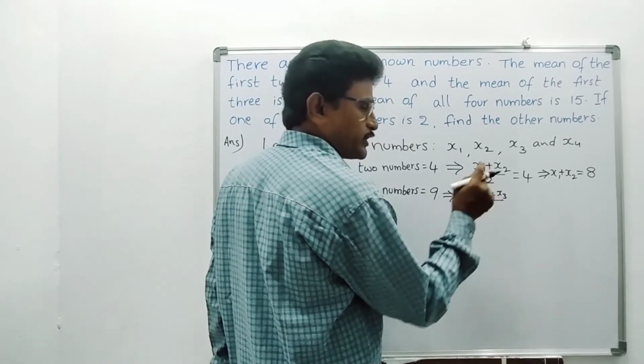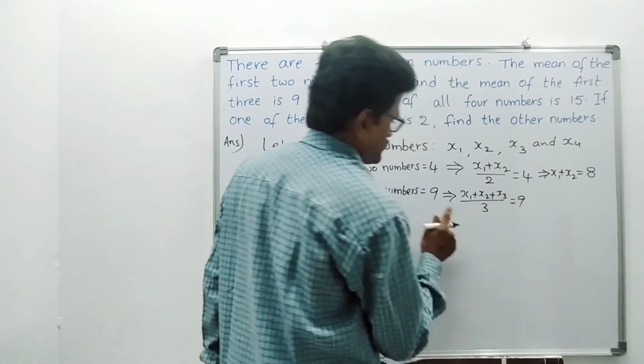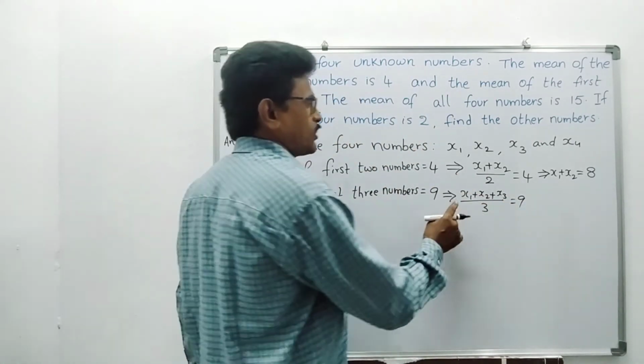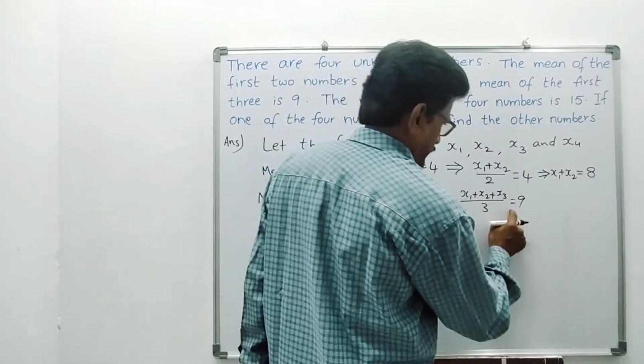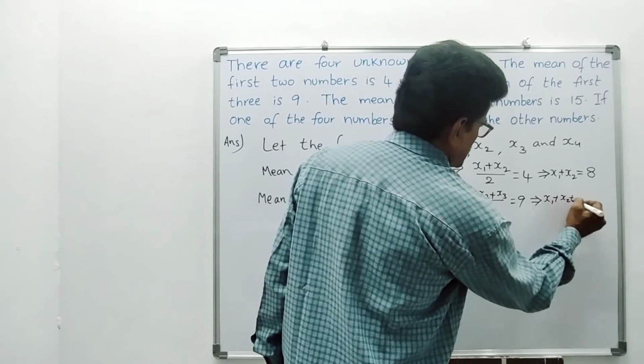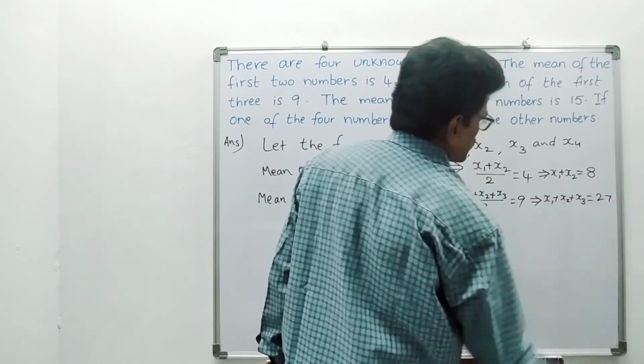Observations x1, x2, x3 we are adding by 3, right? He is telling the mean of 3 observations is 9. That means (x1 plus x2 plus x3) by 3 equals 9. That implies x1 plus x2 plus x3 equals 3 nines, 27, right?